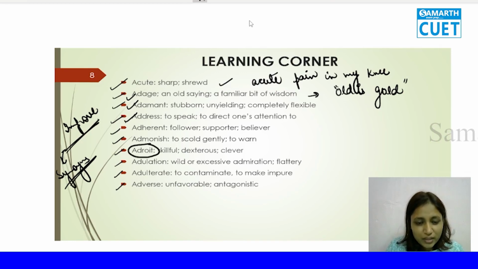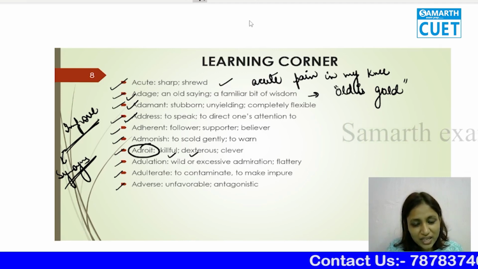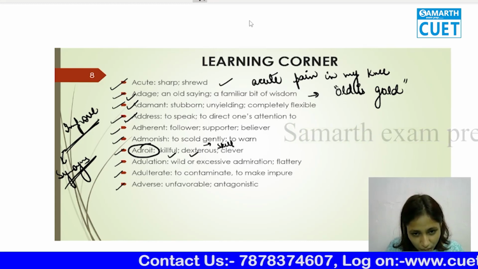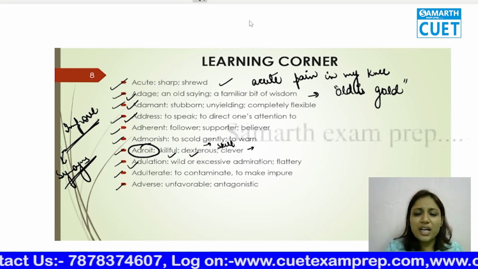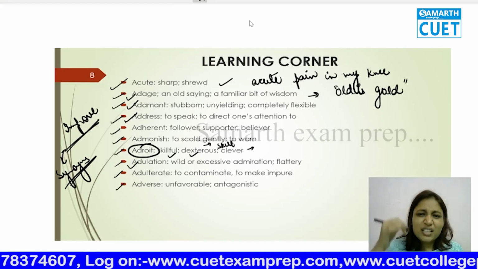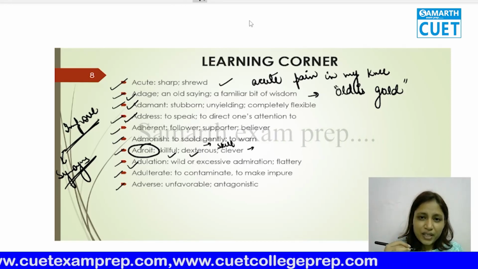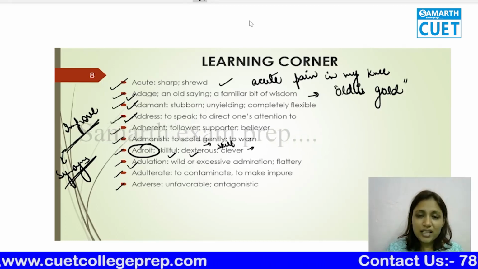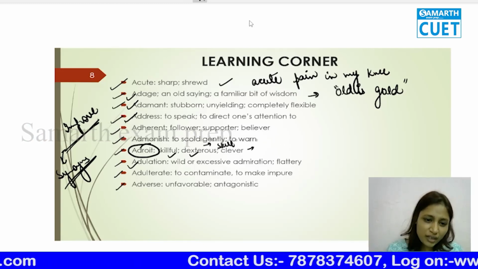Okay. Adroit. It's not android, it's basically adroit. Adroit means skillful. One more meaning is dexterous, like Dexter's Laboratory. So that means he was skillful and clever. Adulation is too much flattery, too much praising somebody for your own benefit. Like the secretary adulates his boss. That means for promotion he is doing too much flattery. That means too much buttering.